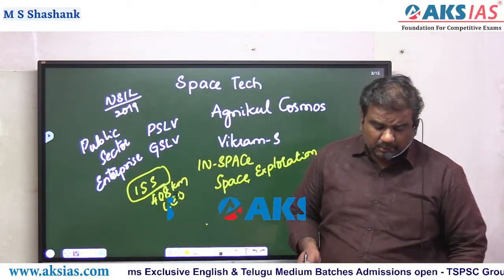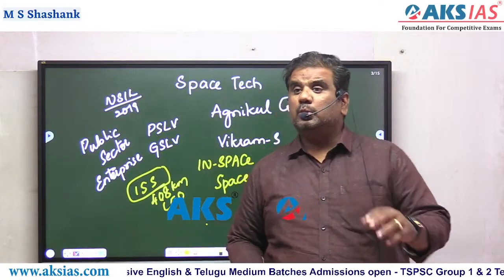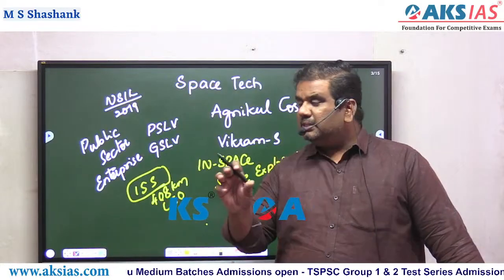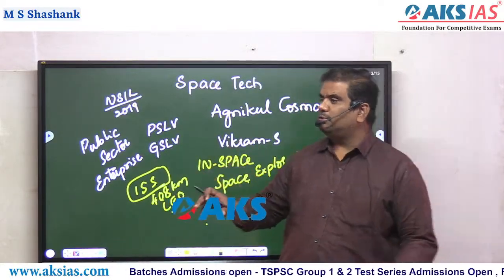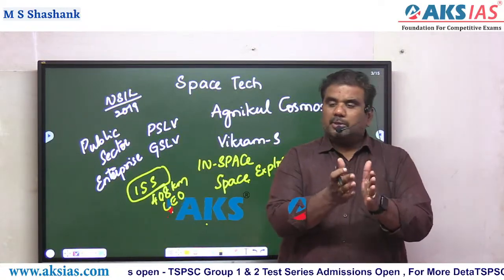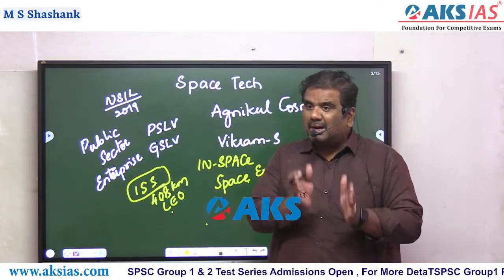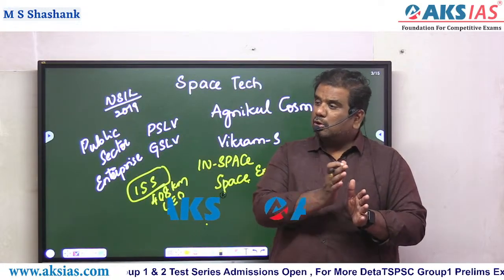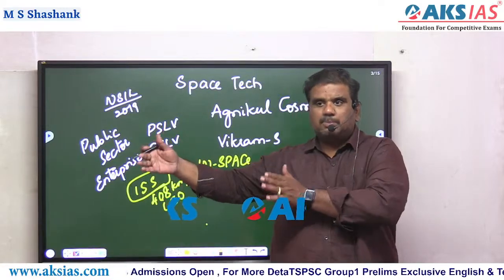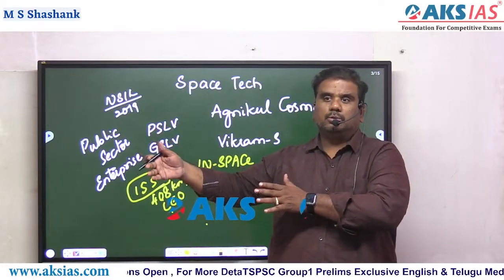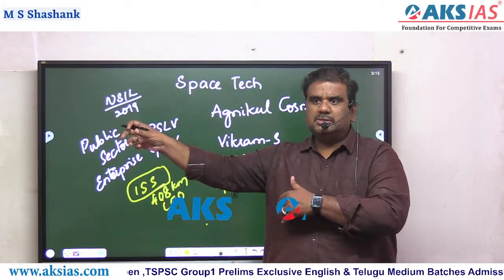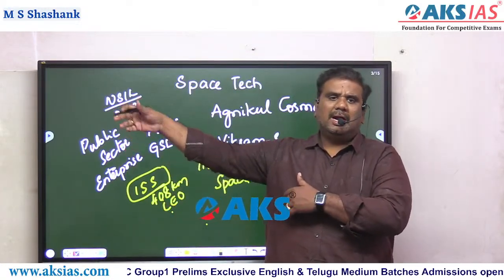Now, for example, I hope you might have heard about Voyager 1 and Voyager 2. These are two space exploration projects carried out by NASA. In the case of Voyager 2, it crossed even our solar system. The last planets are Uranus and Neptune, and after that we have some tiny dwarf planets like Pluto and other things.